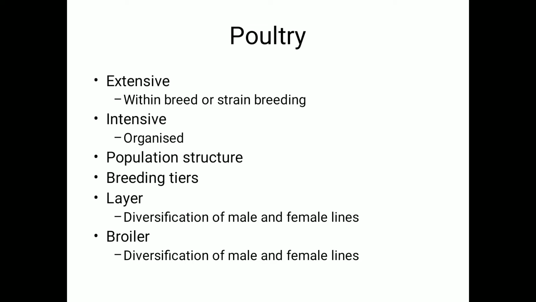Once the lines are formed, they are exploited in different combinations between the lines for crossbreeding. In order to have higher reproduction potential and uniformity of performance, they opt for crossbreeding in both layers as well as broilers.